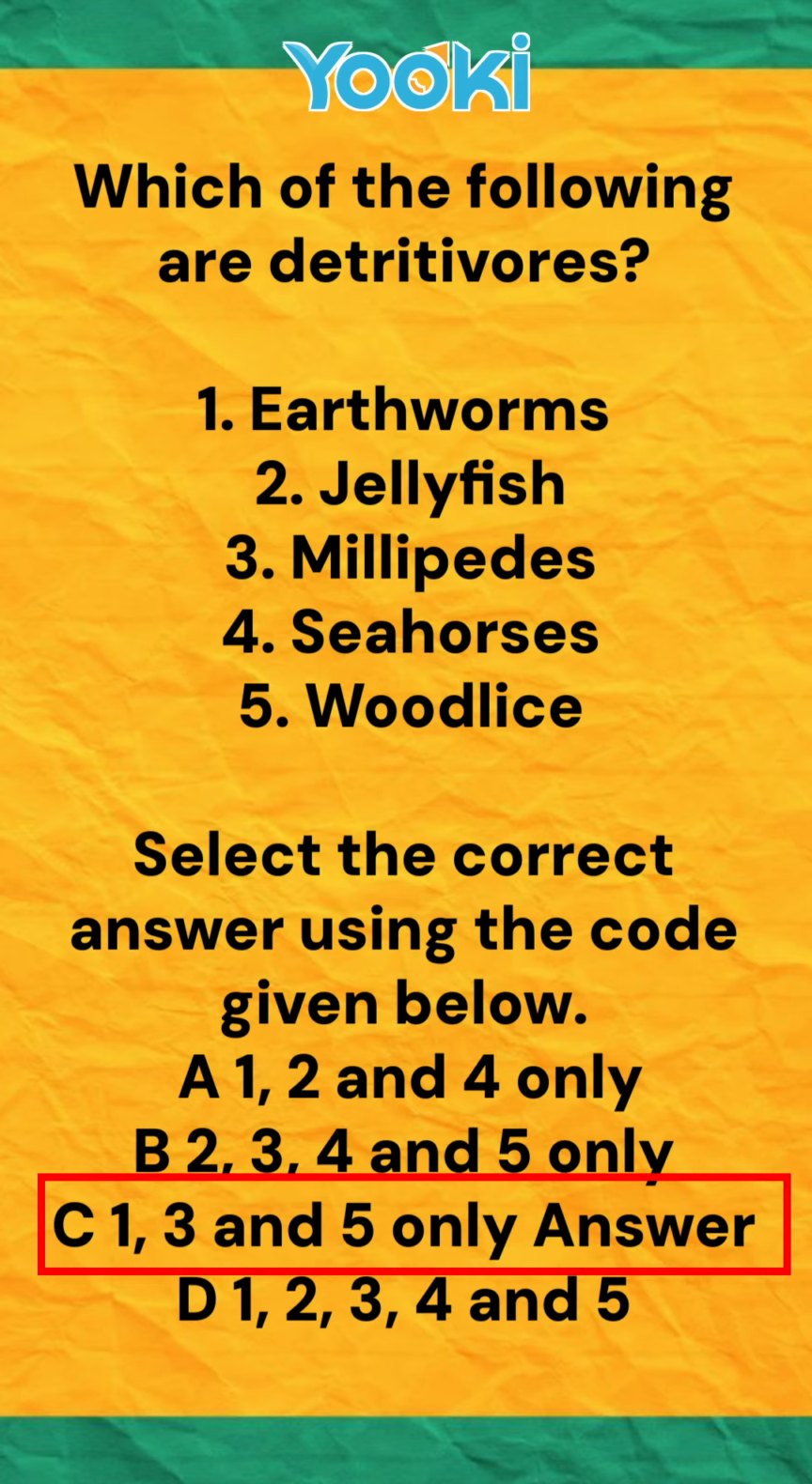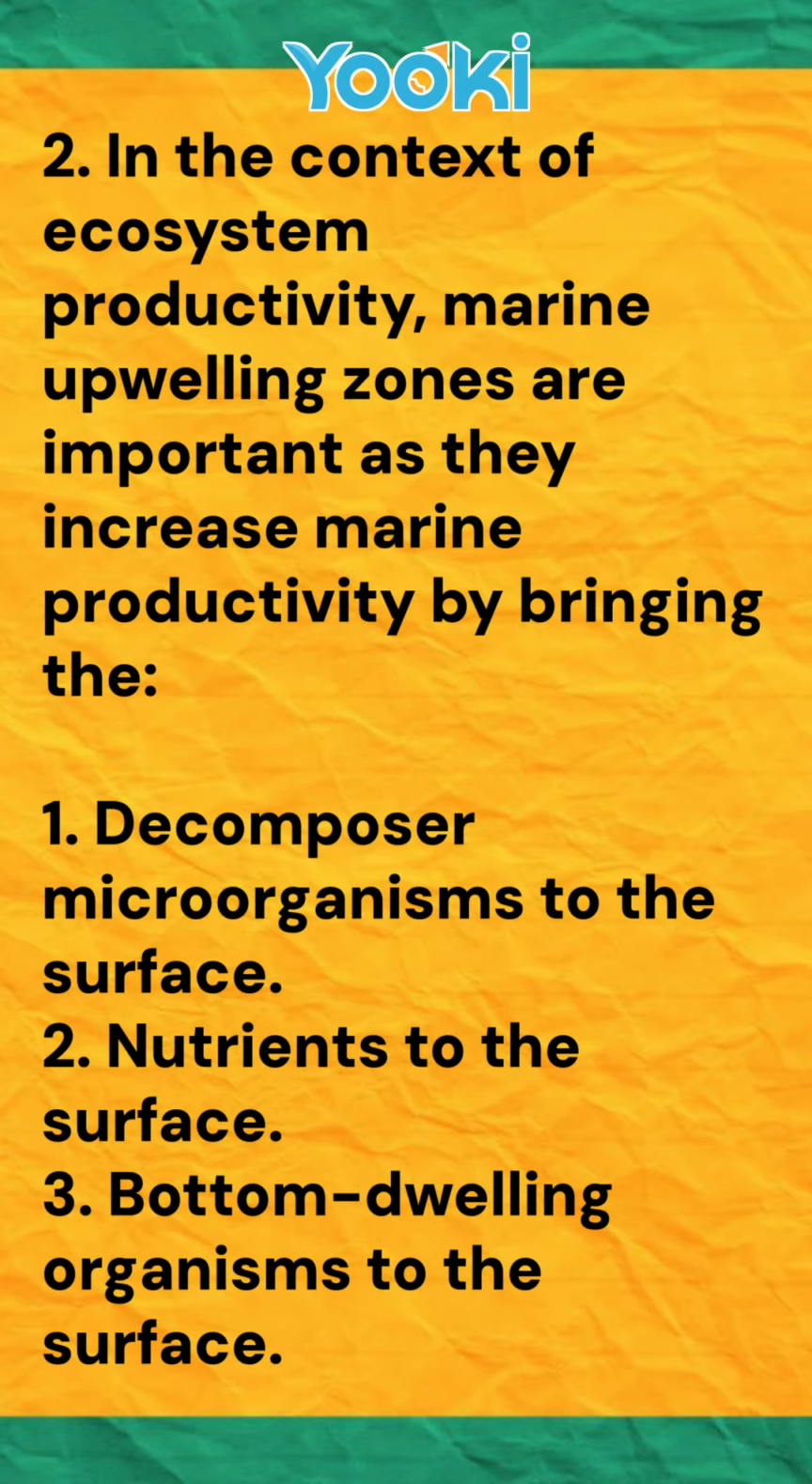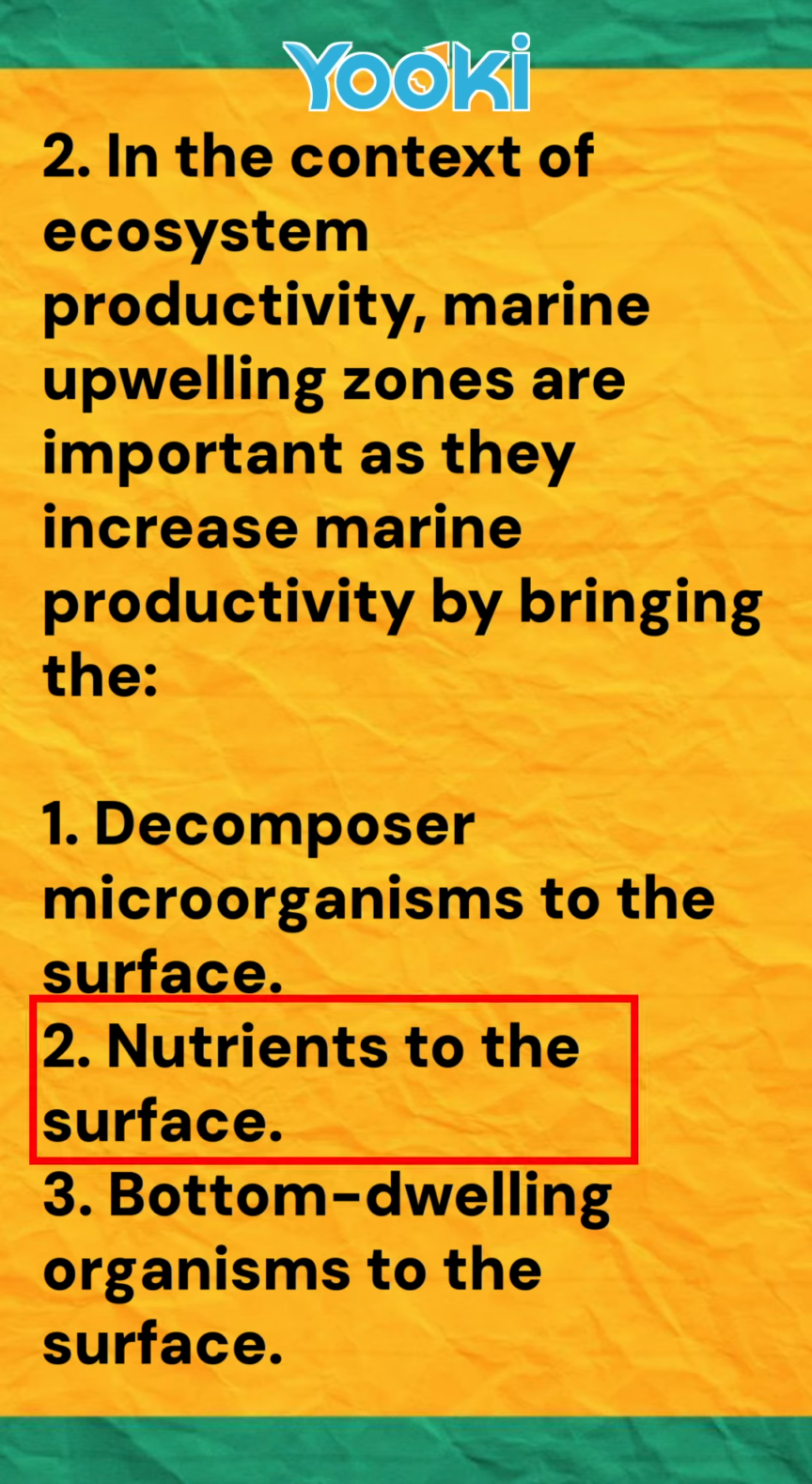Now on to the processes that drive ecosystem productivity. Take this question on marine upwelling zones. Read the question carefully. The core concept tested here is what actually boosts marine growth. Is it the nutrient-rich waters from the deep rising to the surface? So only statement 2 about nutrients is correct. The answer here is B.